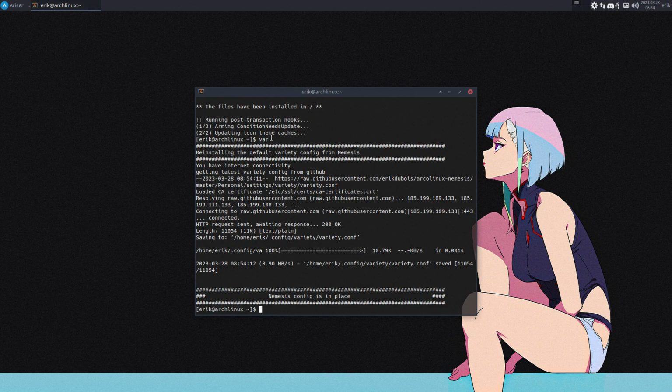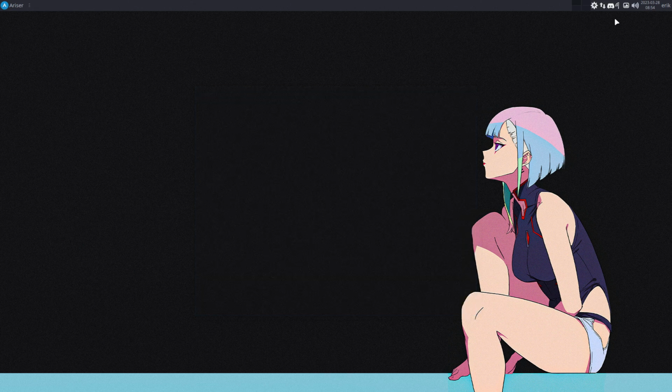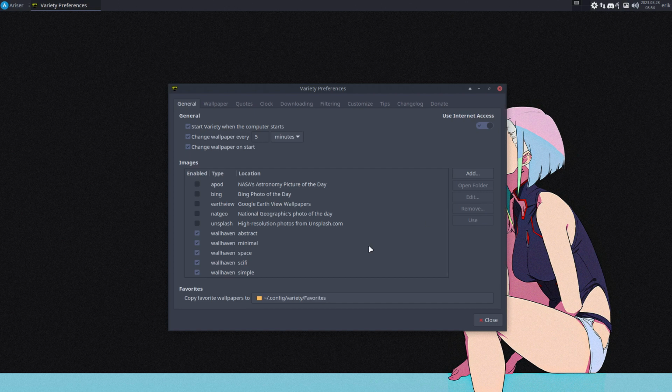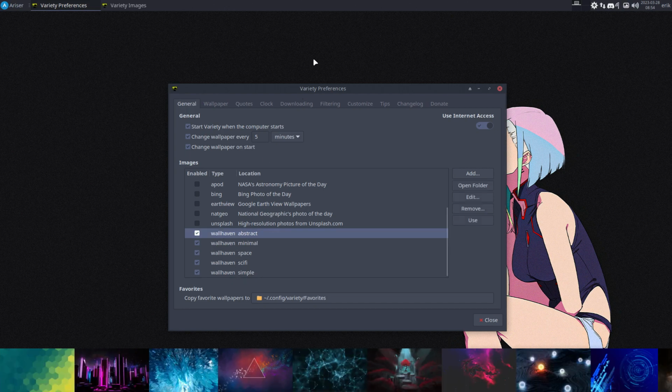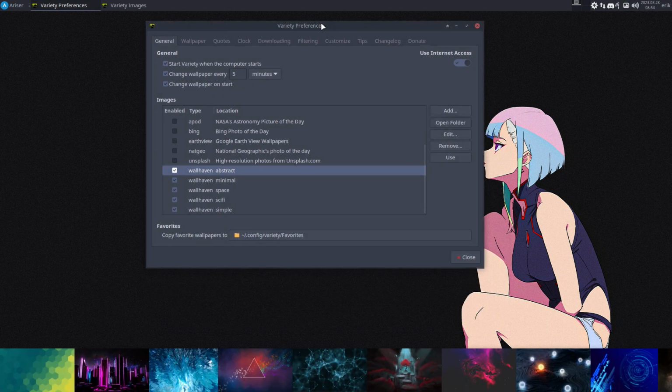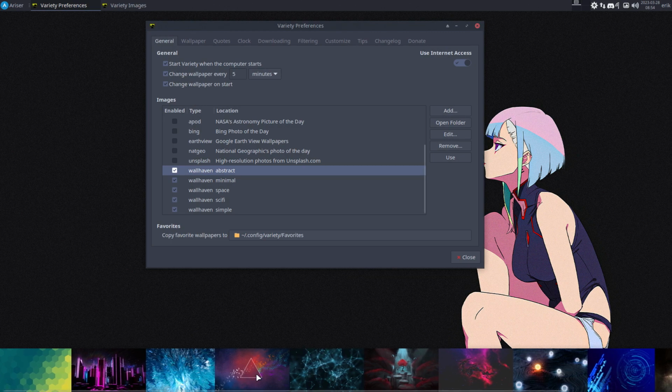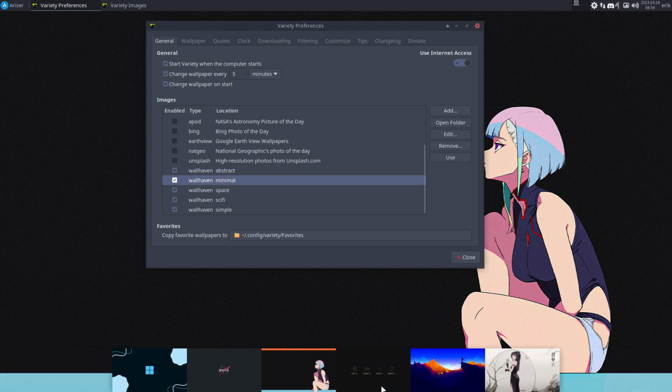So I have this new command that's gonna get the ArcoLinux Nemesis GitHub variety.conf. That's gonna write it to your own home Eric variety.conf, and that basically sets this. I don't have to type it every time I get here, right? I just type var, and I've got all these things. And if you want to see what I got already in, this is Wallhaven, right? This is what I got in these few seconds.